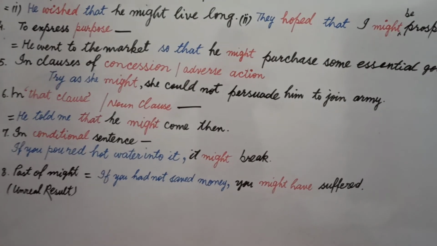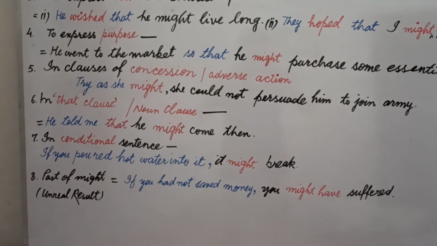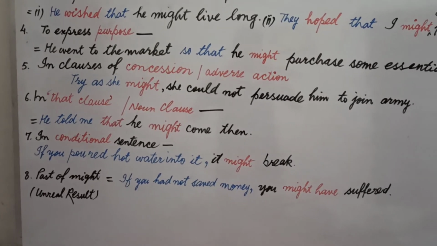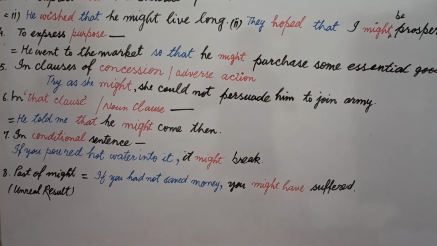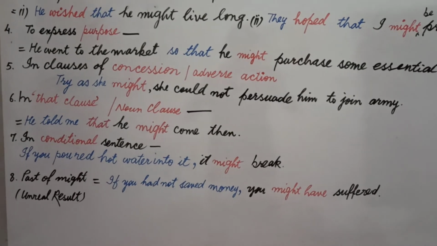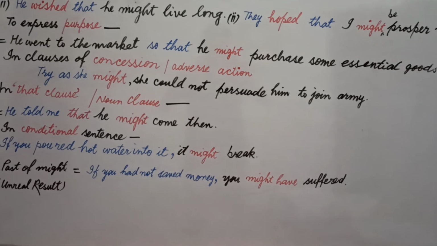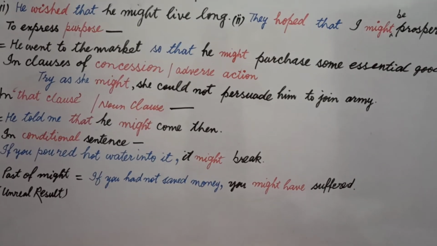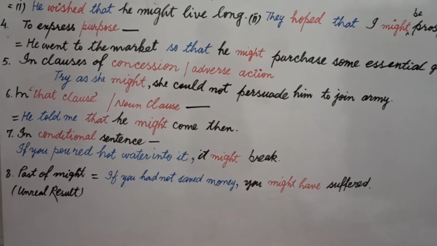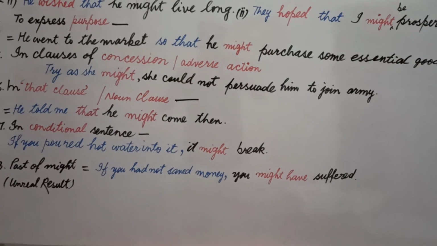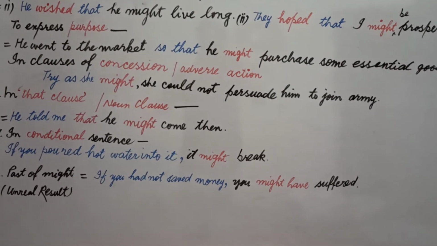Okay, I am repeating it. In case you have had plus third form with if or unless, you use might plus have plus third form, because might have represents an action that happened in past. This is the real past of might. Then students, we can say past of might is might have.